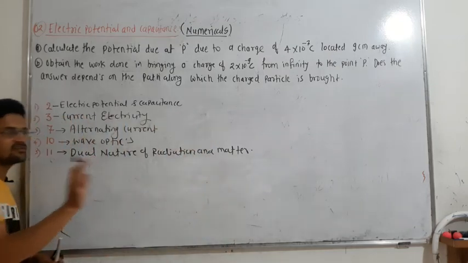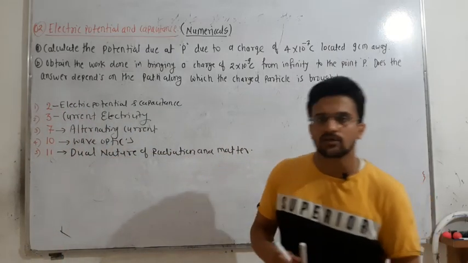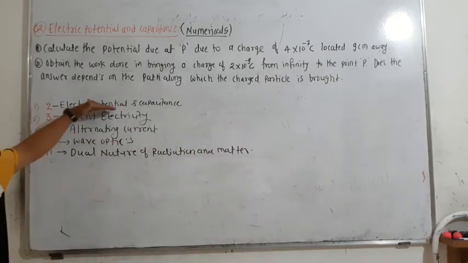Out of these 5 numericals you have to solve any 3. You have to solve a minimum of any 3, so don't lose these 3 marks. First I will start with the first topic itself, electric potential and capacitance.